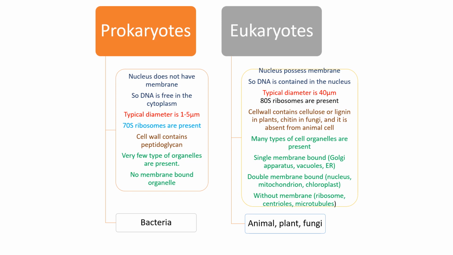Prokaryotes are the preliminary, or the first, organisms that are said to be living. These organisms do not have a membrane around the nucleus, which means the DNA is free in the cytoplasm, and their diameter is 1 to 5 micrometers. These are the basic, very preliminary organisms, and they are very small. 70S ribosomes are present. The size of ribosomes is also small.